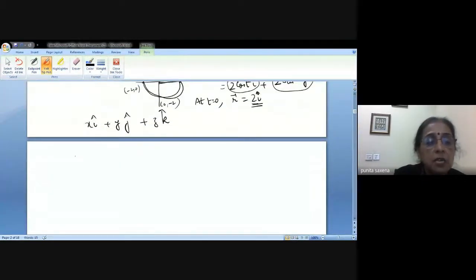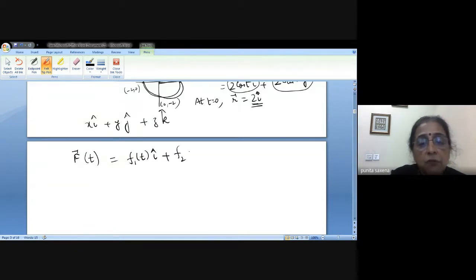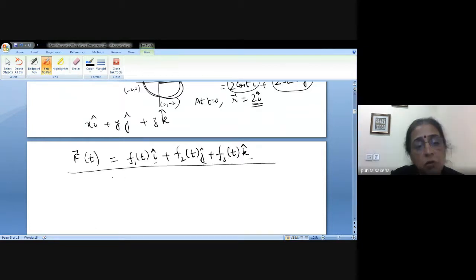So basically what we are trying to say here is that if I have a function such that every component of that function can be assigned a direction along the unit directions of the 3 coordinates, then such a function is called a vector valued function, because if you try to find the value of this function for any value of the parameter t, you will end up with a vector quantity.